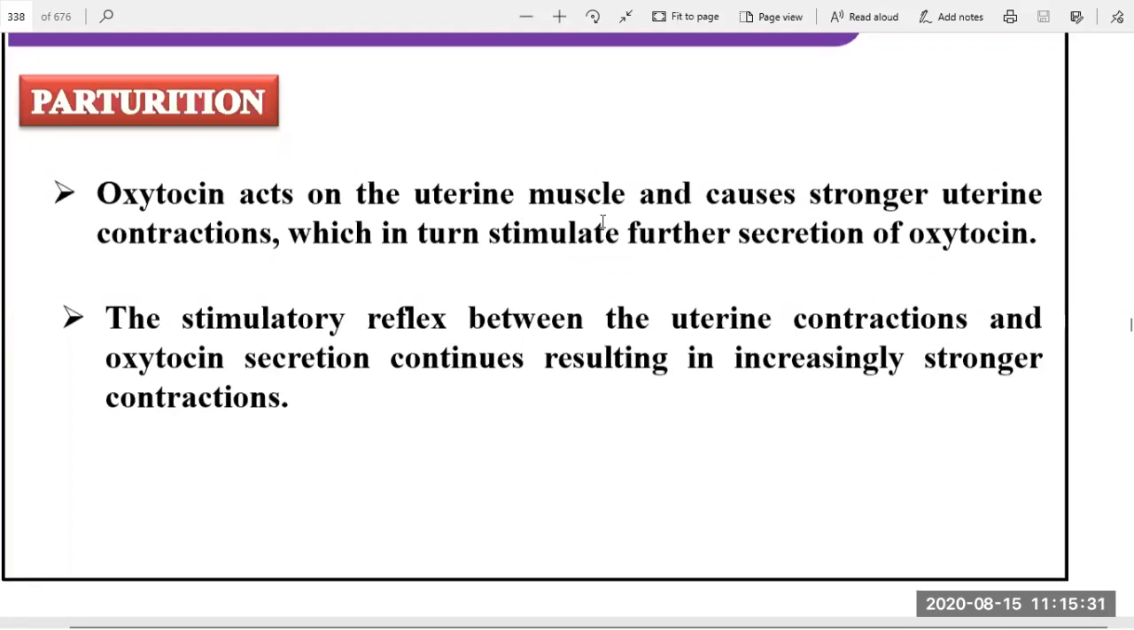Okay, so because of the contraction it will be born. So contraction depends on the oxytocin. For example, in some females the oxytocin is not released. So what happens is, there is a difficulty for the pregnancy. Okay, so that is the situation. So oxytocin is very important, which in turn stimulates further secretion of the oxytocin.